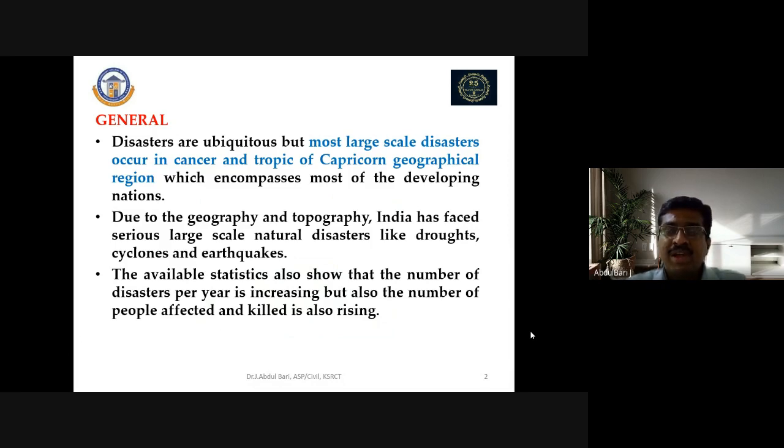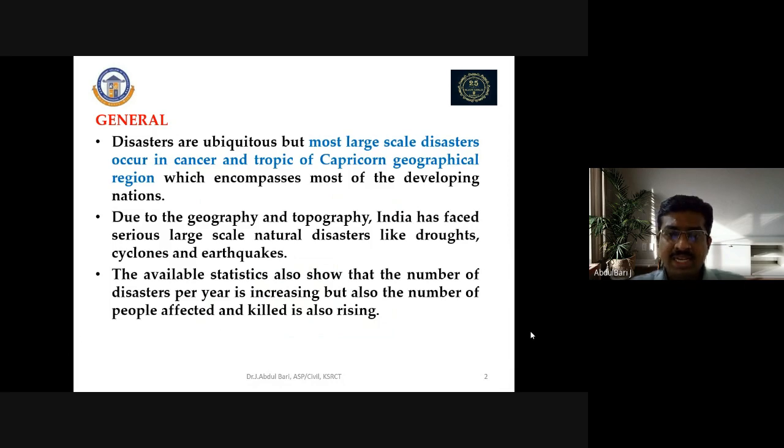Since our region lies between the Tropic of Cancer and the Tropic of Capricorn, India has been facing many disasters like drought. In most places, such as Rajasthan, we experience droughts. Similarly, cyclones affect the southern region of India, and earthquakes occur in many areas of the northeastern region. So most regions are affected by these natural disasters because of India's geography and topography.